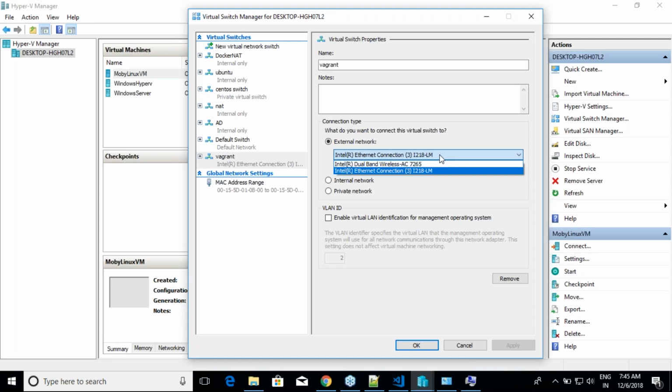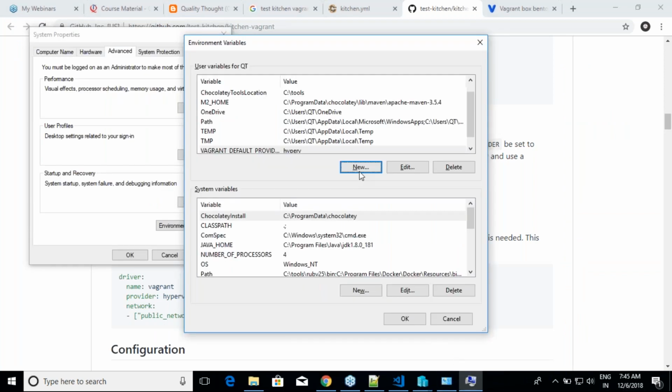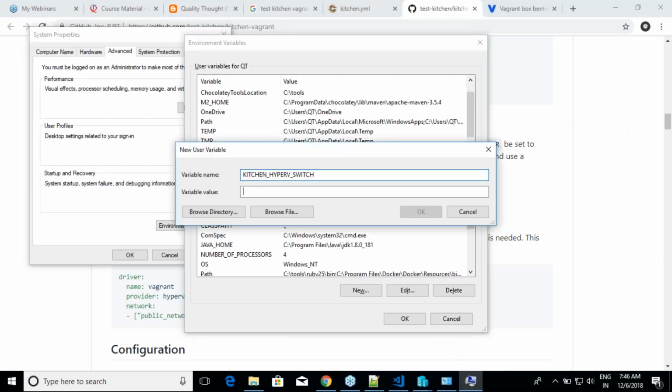So these are the things which are special about Hyper-V when compared to all other options. In the case of VirtualBox or VMware, we don't need to do these settings. You just create, it will pick up an internal network automatically and things start working. But here it is explicit. So what it is telling us is, now you have to create an environmental variable called kitchen Hyper-V switch and give the name of the switch. So shall we do that now? I'll be creating a new variable which is kitchen Hyper-V switch, and the name I have written is the switch's name.